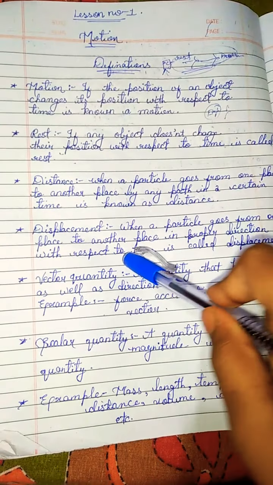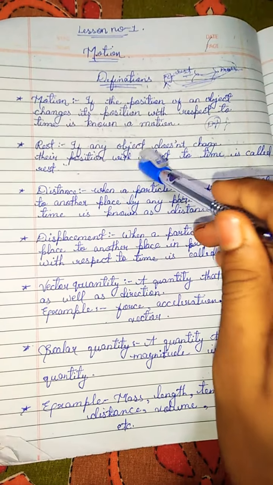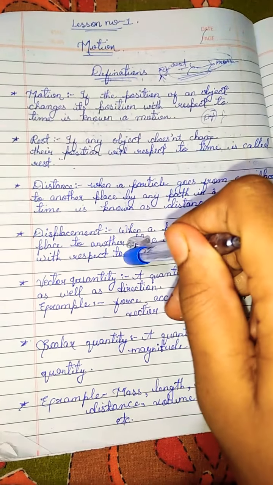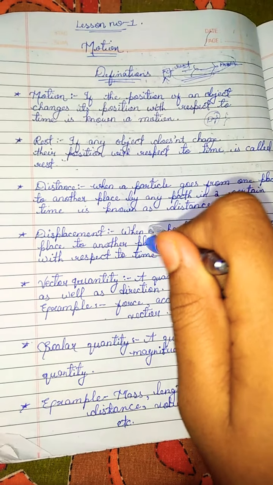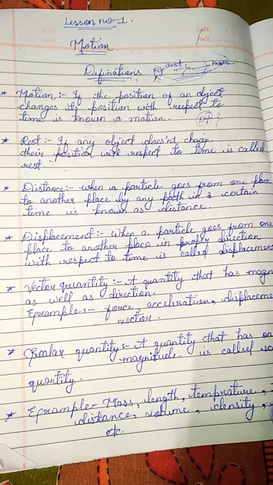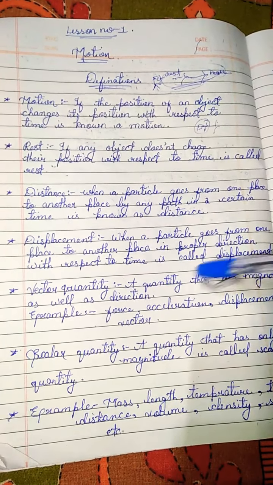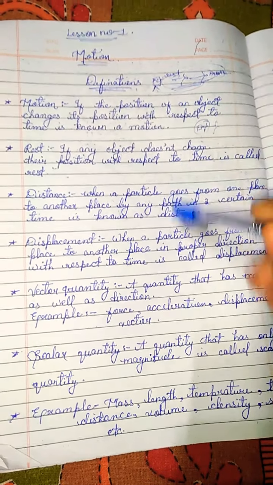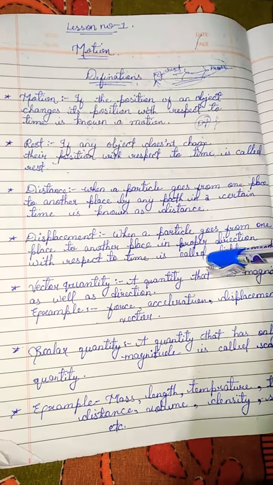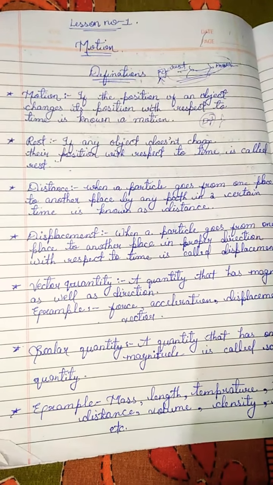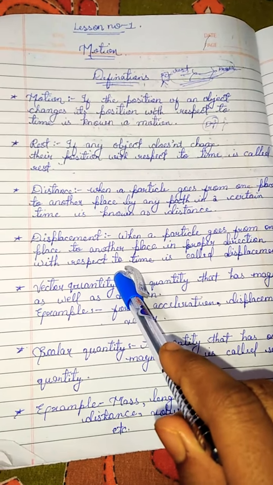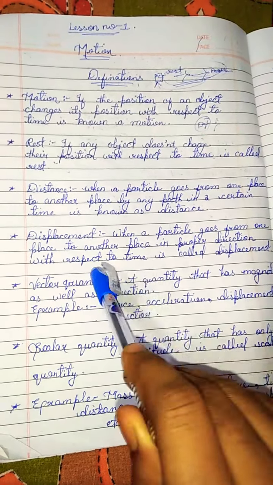Now displacement. I have said motion is the opposite of rest and rest is the opposite of motion, and here distance is the opposite of displacement and displacement is the opposite of distance. So displacement is when a particle goes from one place to another place in a proper direction with respect to time. It also goes to another place, it travels, and so what is the actual velocity with respect to time.